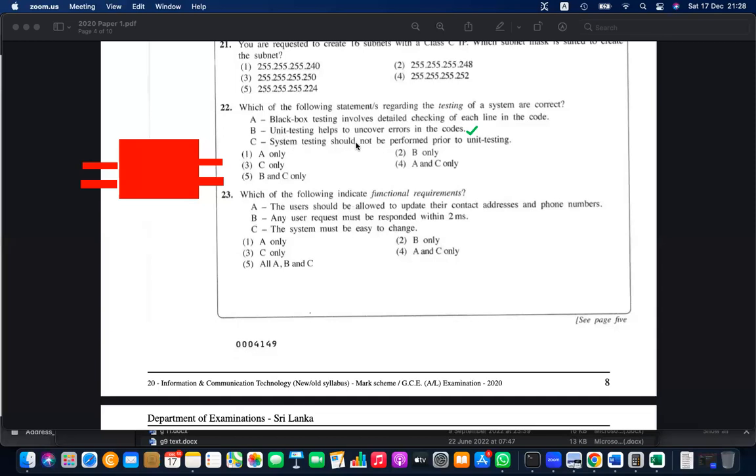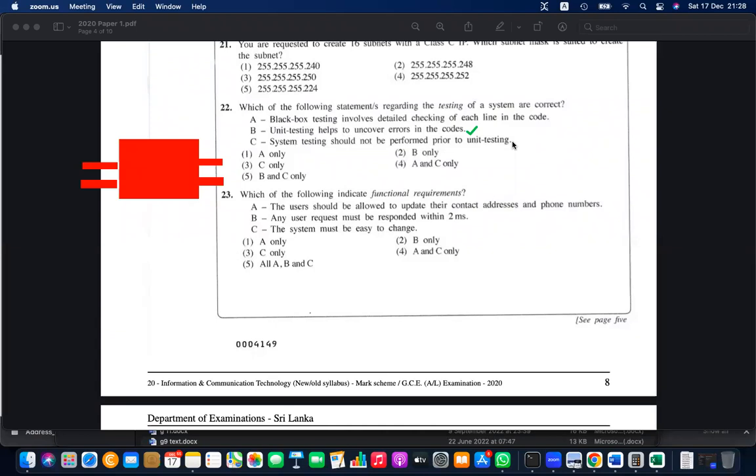So answer C is that system testing should not be performed prior to unit testing. You can think of this as okay, correct, because unit testing, then integrated testing, then system testing. That is the practice, but it's not a rule. So if you need, you can do the unit testing first.